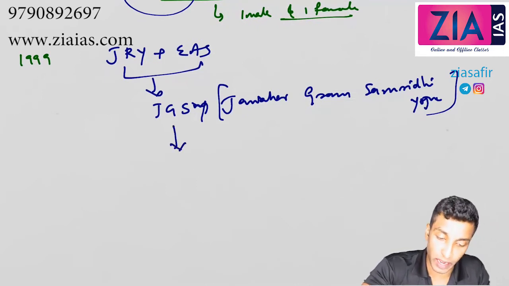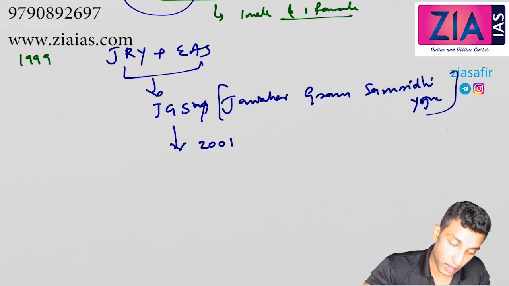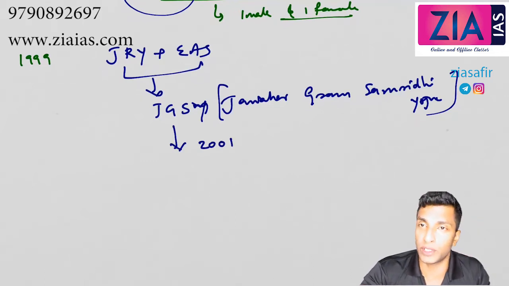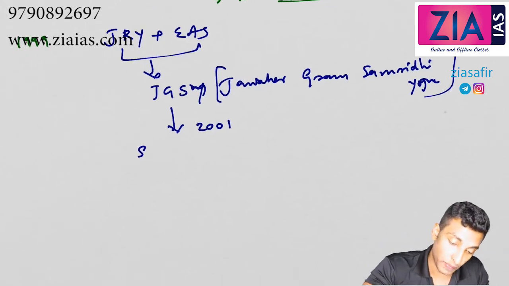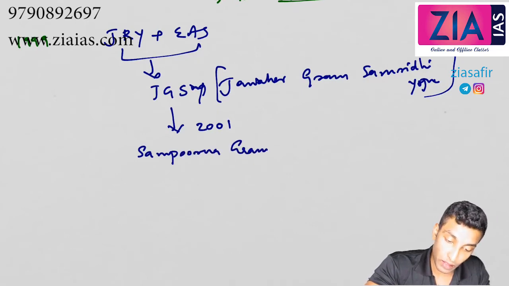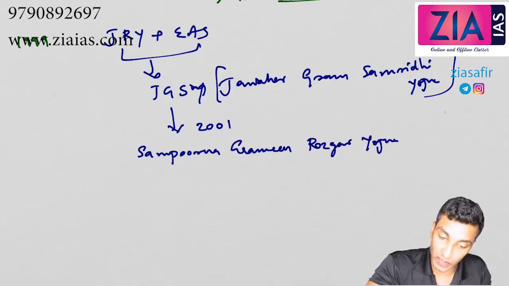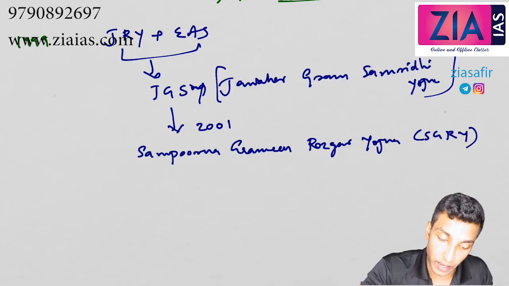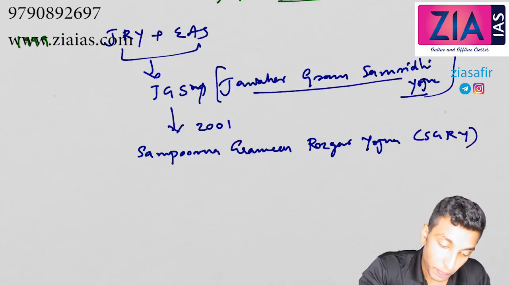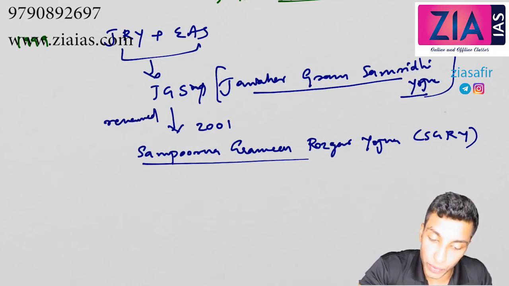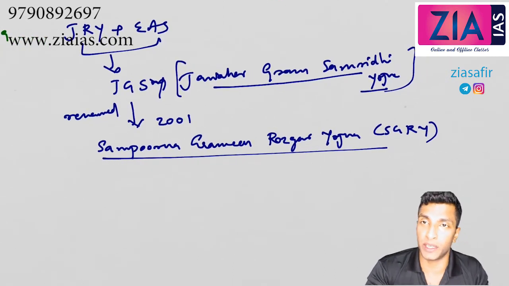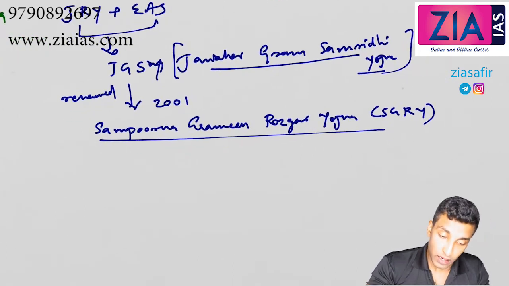Then when the BJP government came into power in 2001, this Jawahar Gram Samriddhi Yojana was renamed to Sampurna Gramin Rozgar Yojana, SGRY.